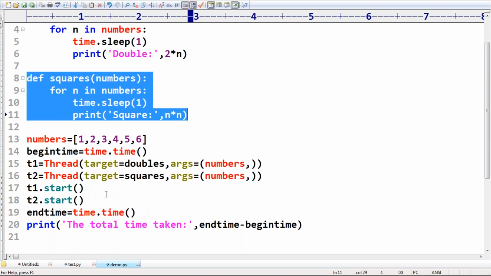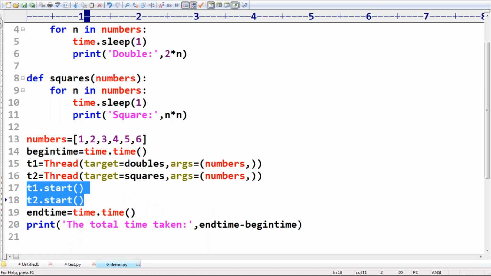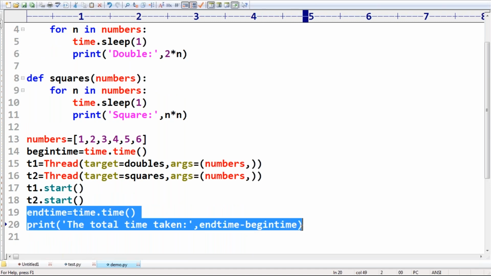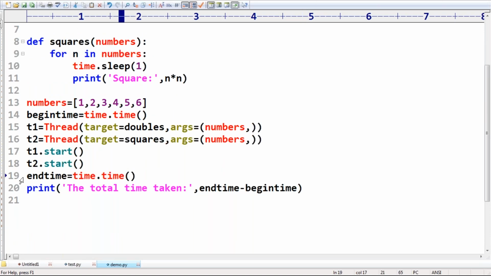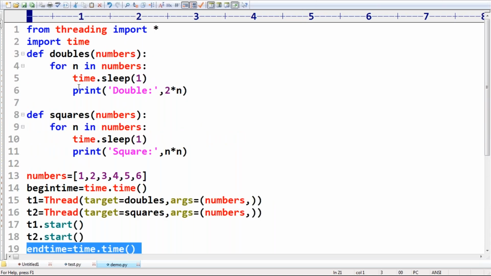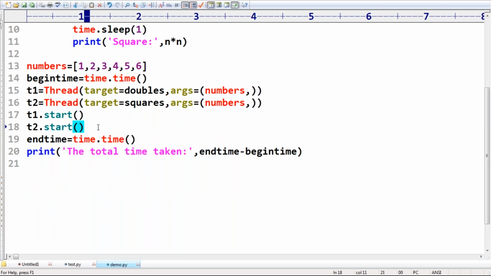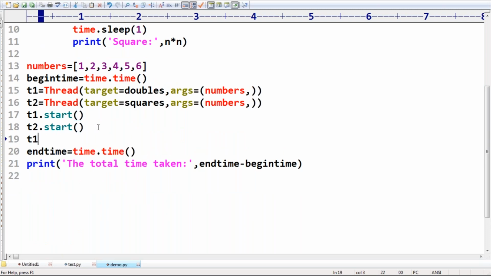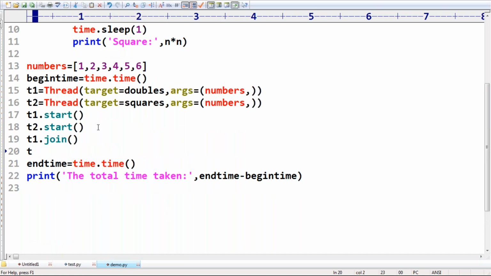Meanwhile, the total code is executed by the main thread. The main thread should wait until these two threads complete. That's why T1 dot join, T2 dot join. Don't worry, sir, I will explain in detail why I'm using this. Here, the main thread will wait until the child threads complete.